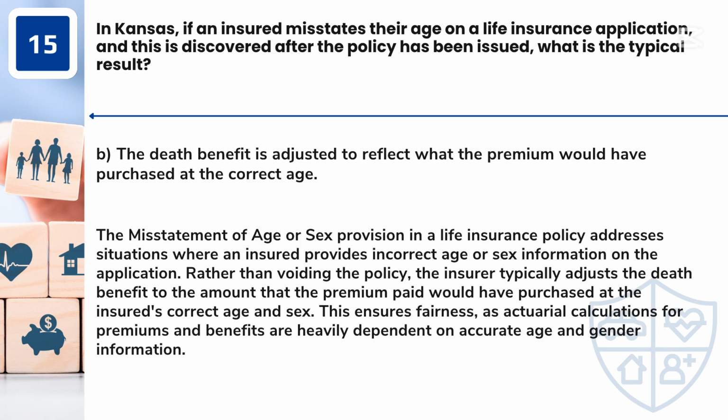Answer: B. The death benefit is adjusted to reflect what the premium would have purchased at the correct age. The misstatement of age or sex provision in a life insurance policy addresses situations where an insured provides incorrect age or sex information on the application. Rather than voiding the policy, the insurer typically adjusts the death benefit to the amount that the premium paid would have purchased at the insured's correct age and sex. This ensures fairness, as actuarial calculations for premiums and benefits are heavily dependent on accurate age and gender information.